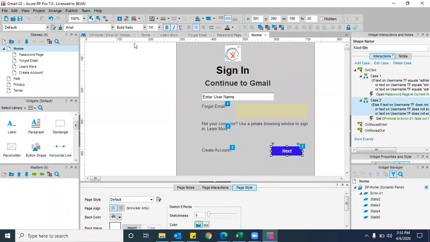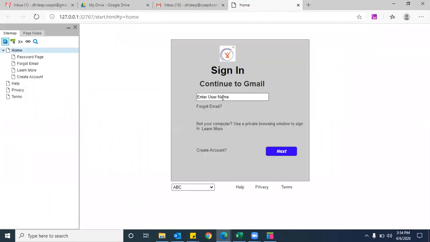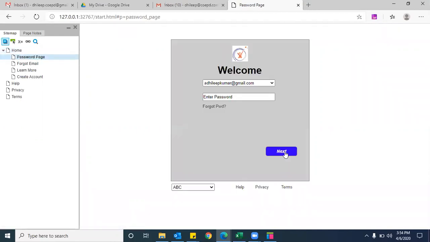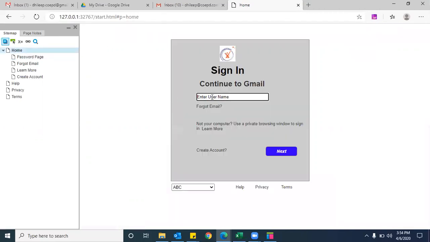Now let's see whether it is working properly or not. Now I'm not entering anything. That is also an alternative flow, I need to get the error message. If I enter Srinu's email ID, gmail.com.